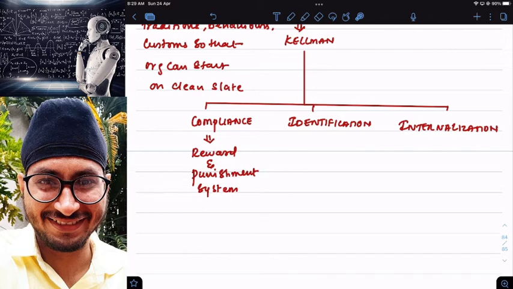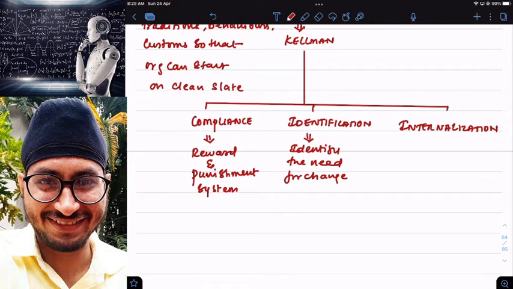Identification means identify the need for change. Sir, what was the need for me to change from using Tally to manage my students' data to using SAP to manage my students' data? Expansion of business. Since my business expanded, I thought that Tally became useless for me.